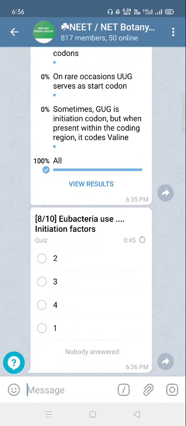Next question. Eubacteria use initiation factors. How many initiation factors are found in E. coli? The correct answer is option B, 3. 3 initiation factors, IF1, IF2, and IF3. 3 initiation factors are required for the initiation of protein synthesis in Eubacteria, and the correct answer is option B, 3.